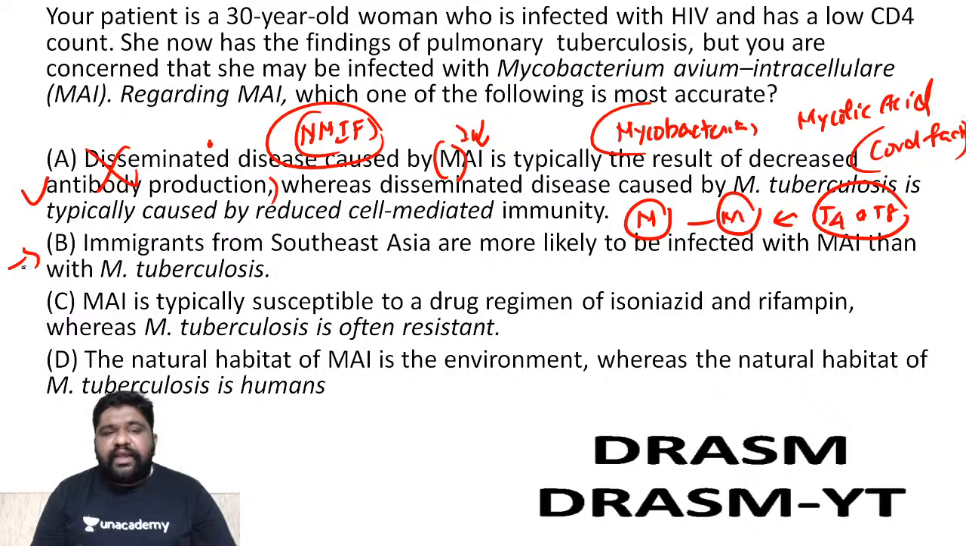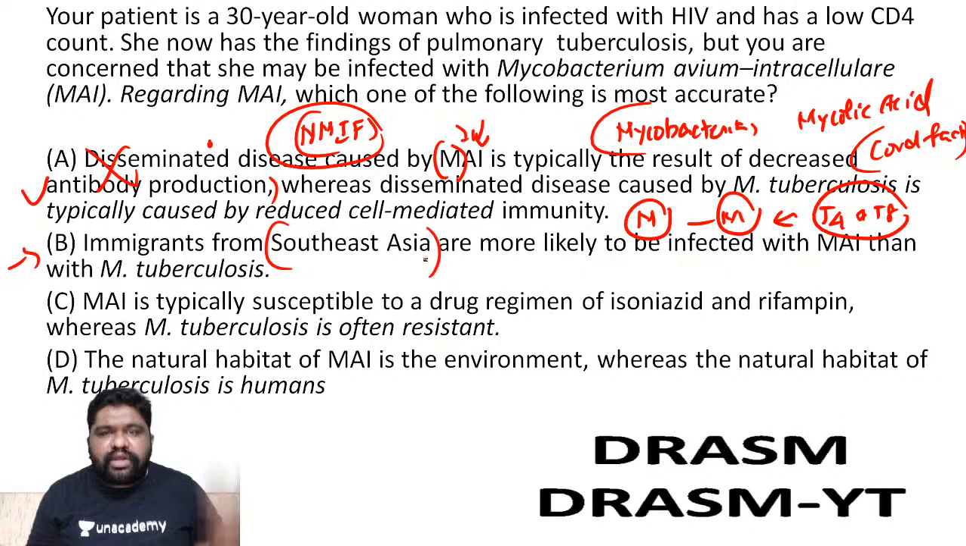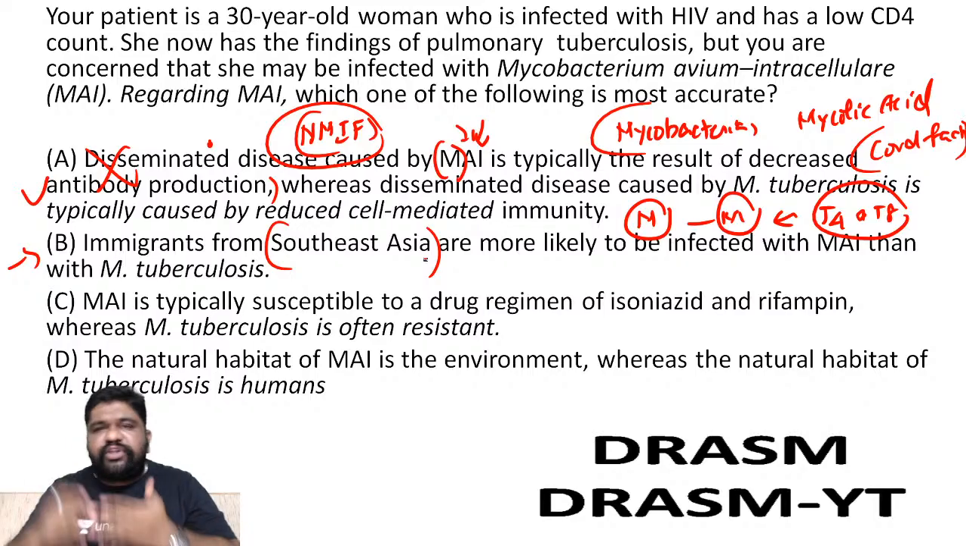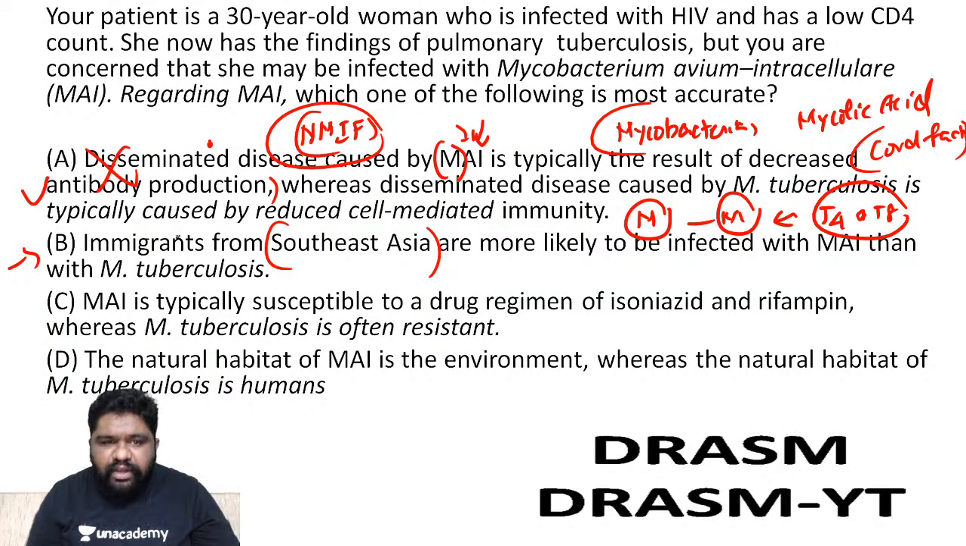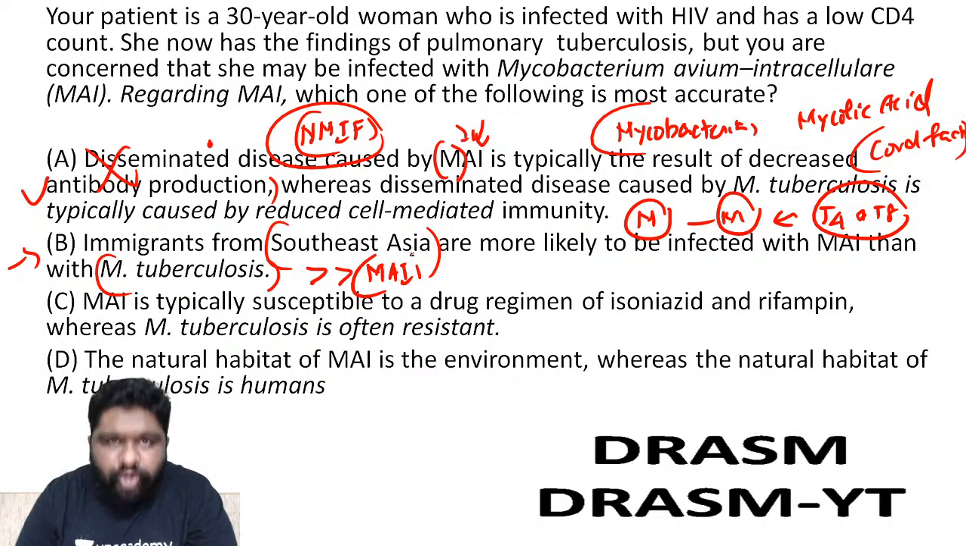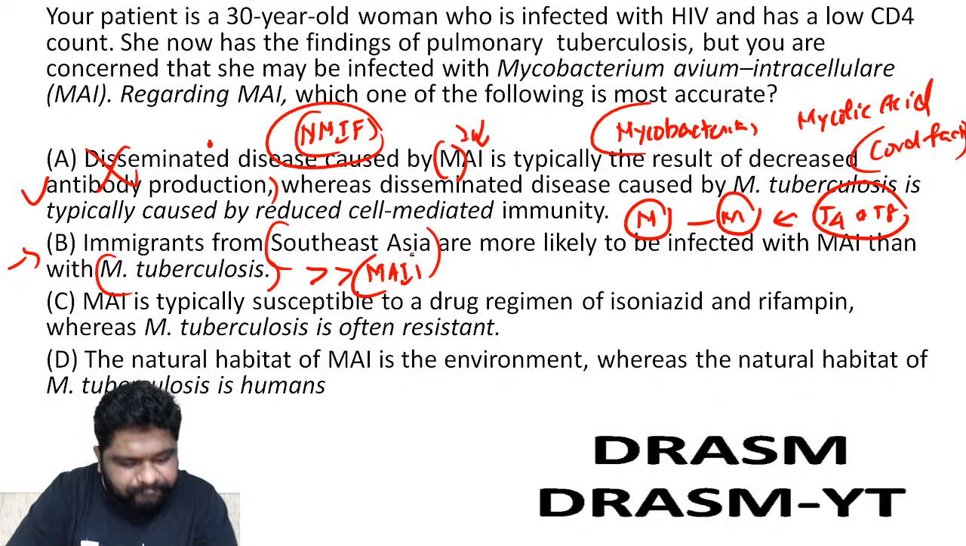Now look at option B. Immigrants from Southeast Asia means what? This question is from the point of view of Americans or UK people. For us, Southeast Asia means what? Involving India, Sri Lanka, Bangladesh, Japan, Bhutan, Nepal, all these areas along with Thailand, Indonesia. Those people will be more prone to MTB than MAI. Can you tell me what is the most common cause of tuberculosis in AIDS patients? Which mycobacteria is the most common cause of tuberculosis in AIDS patients?